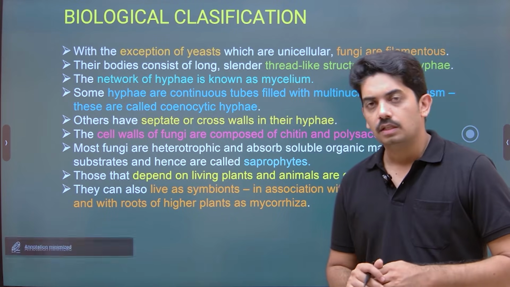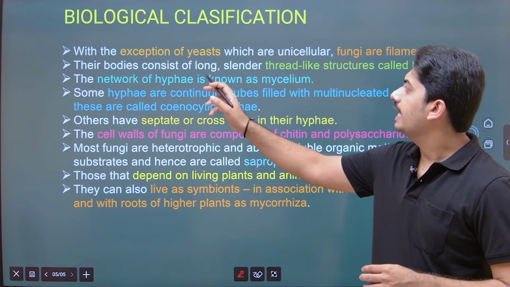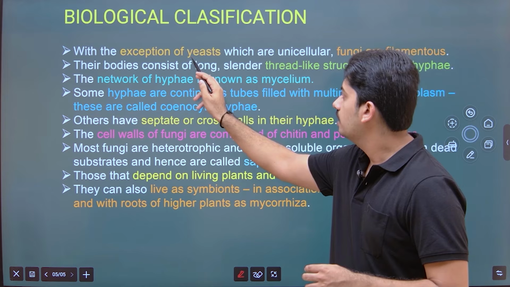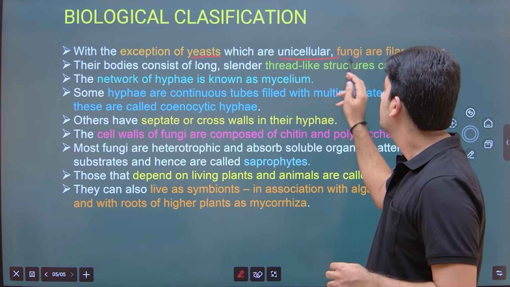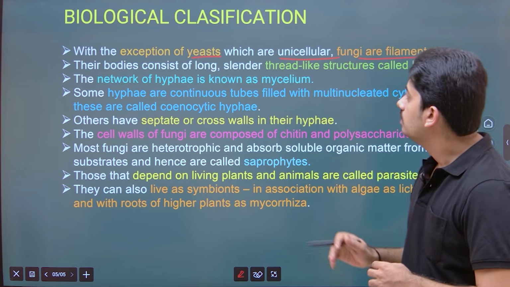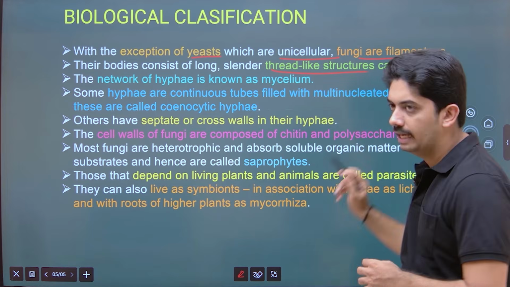Now, with the exception of yeast, which are unicellular, yeasts are unicellular, remember this, fungi are filamentous. So they produce slender thread-like structures called hyphae.